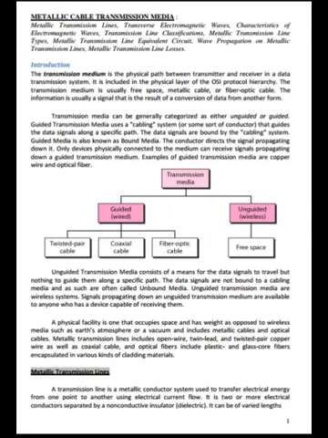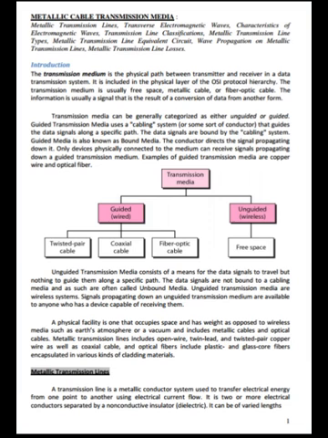A physical facility is one that occupies space and has weight, as opposed to wireless media such as Earth's atmosphere or a vacuum, and includes metallic cables and optical cables. Metallic transmission lines include open wire, twin lead and twisted pair copper wire, as well as coaxial cable. And optical fibers include plastic and glass core fibers encapsulated in various kinds of cladding materials.